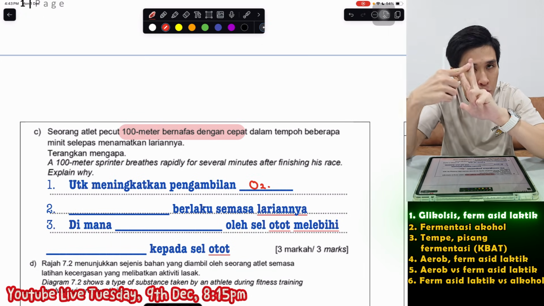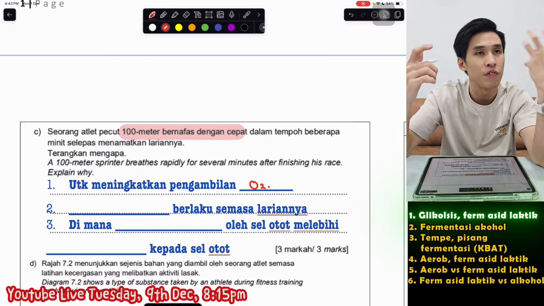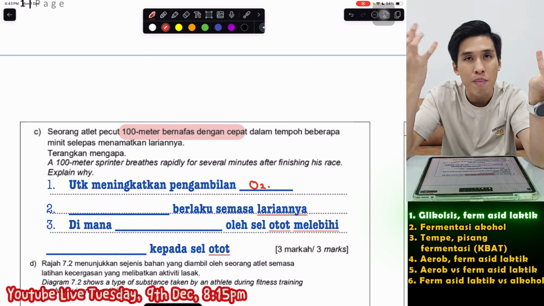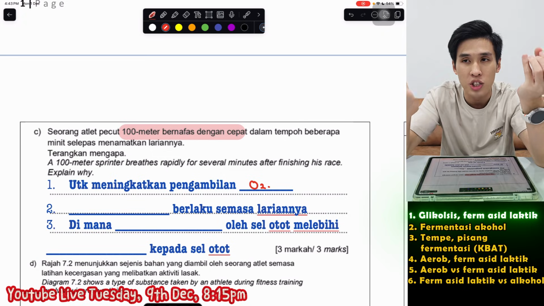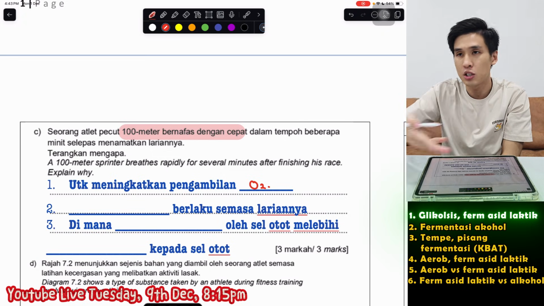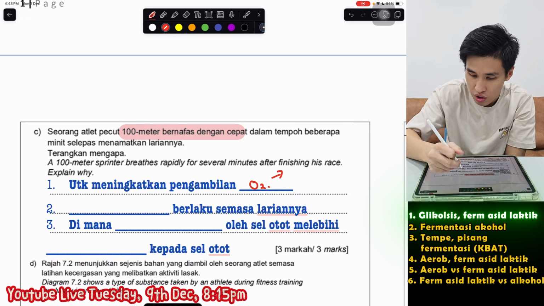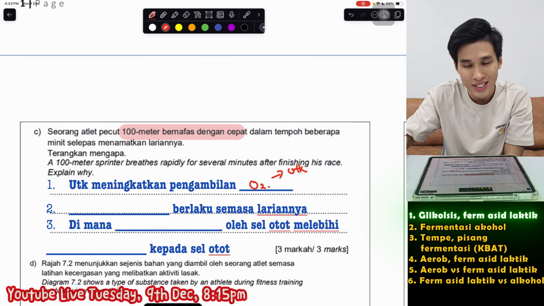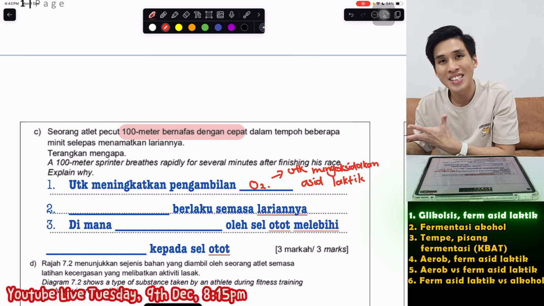Asid laktik mengumpul dalam otot, right? It's very bad for your otot. Will cause your otot to become very tired, very fatigued, called kelesuan otot, will cramp, kekejangan otot. So after we finish running already, right, we must use the oxygen to mengoksidakan this asid laktik, to mengelakkan these two kekejangan and kelesuan otot lah. So at one more point here, this oxygen is untuk mengoksidakan asid laktik. So then you got to explain where this asid laktik come from.